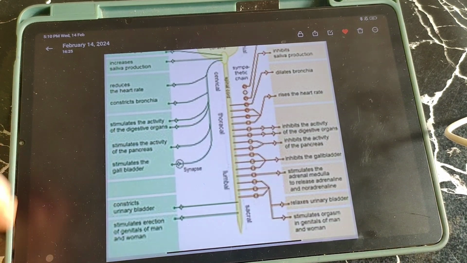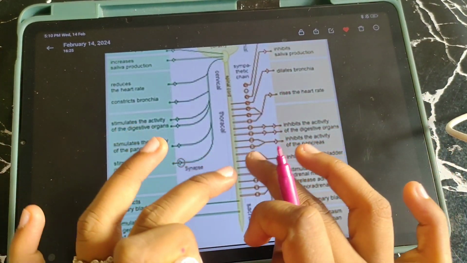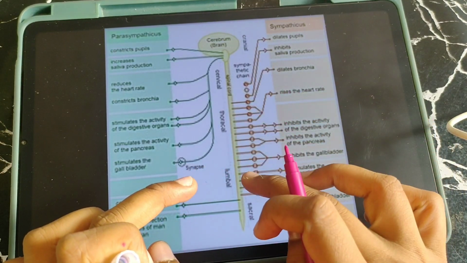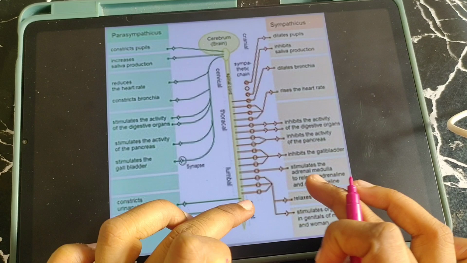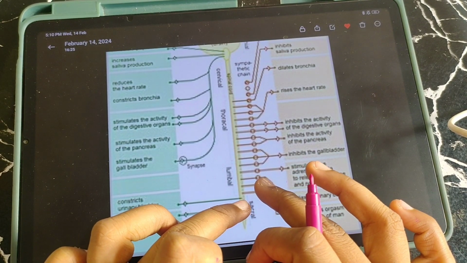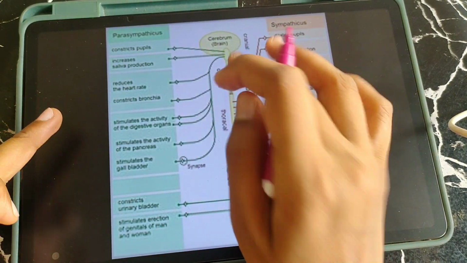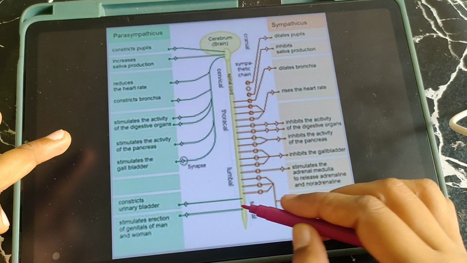Sympathetic nerves will be from the thoracolumbar outflow. So from the thoracic region and lumbar region, the nerves coming out from the spinal cord are sympathetic neurons. In sympathetic neurons, the ganglion will be away from the organ, the site where it should act. Whereas parasympathetic is a craniosacral outflow, from the cranium region, from the brain, and the sacral region.